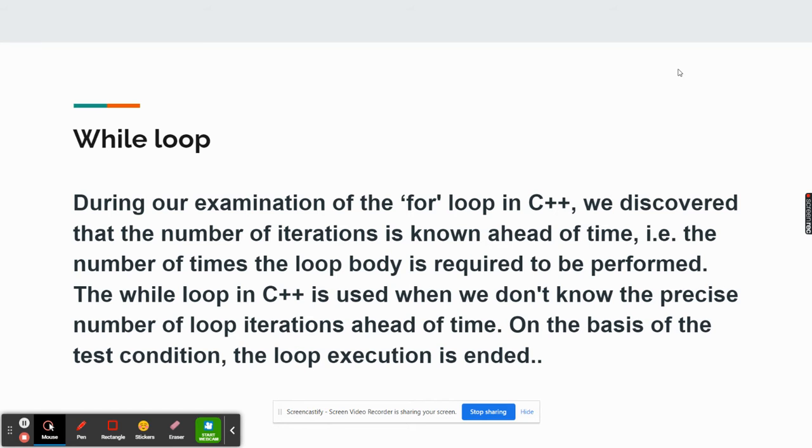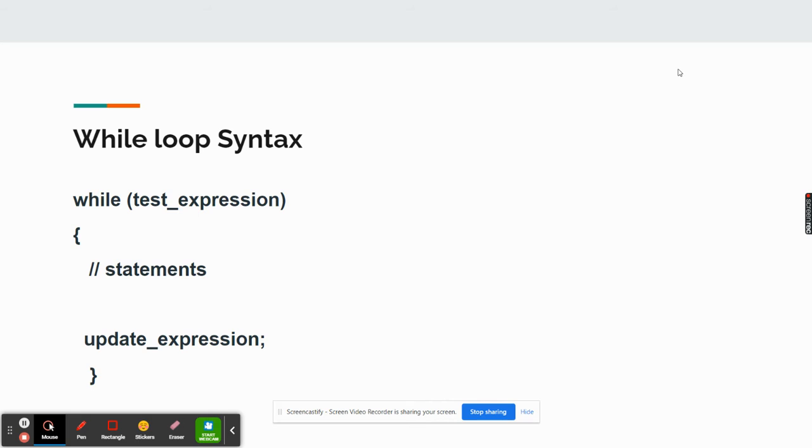So now let us look at the syntax of while loop. This is the syntax of while loop. While, you have to write while is the keyword here. And in parentheses, we have to give the test expression. Let's say n greater than or equal to 10 or n lesser than or equal to 15, etc. And in the statement block we have to give the expressions like maybe cout or printing out a number until a certain condition is met, etc.